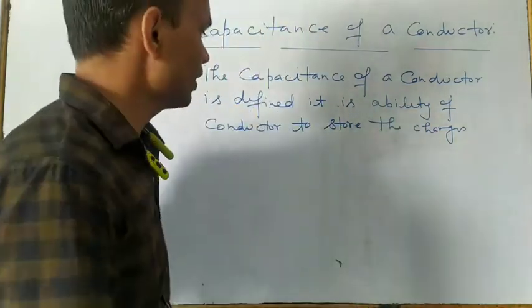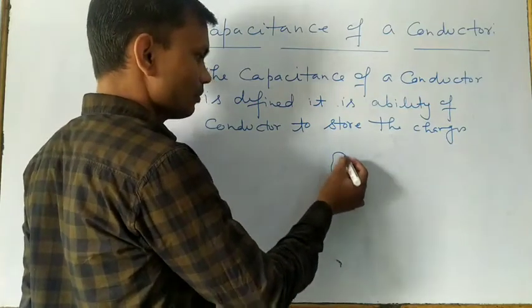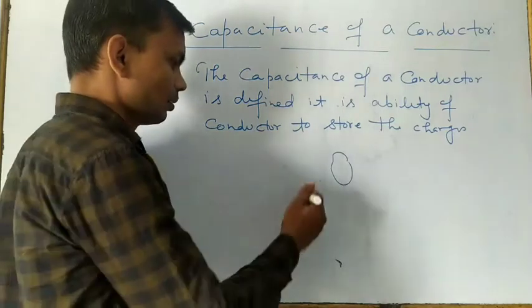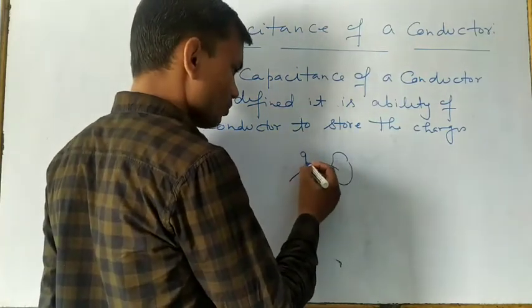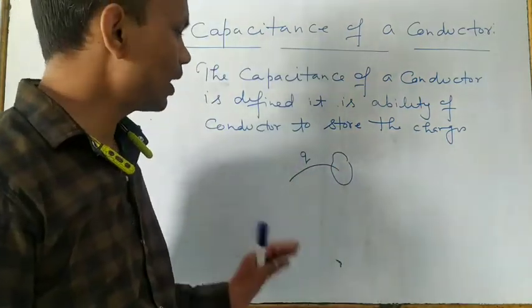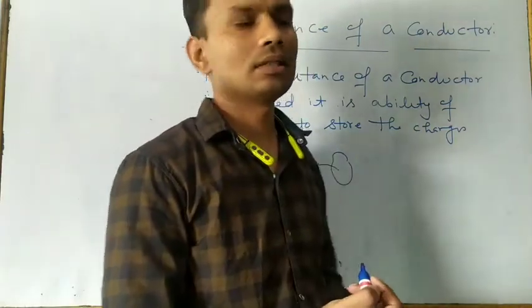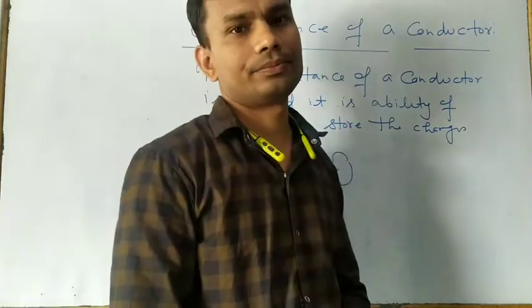Suppose we are having a conductor, and suppose Q charge we are going to supply to this conductor. Then what happens when you supply charge to any conductor? This charge increases the potential of that conductor.